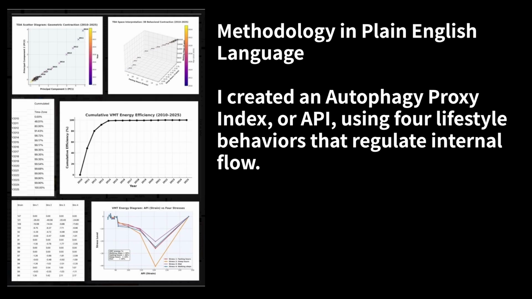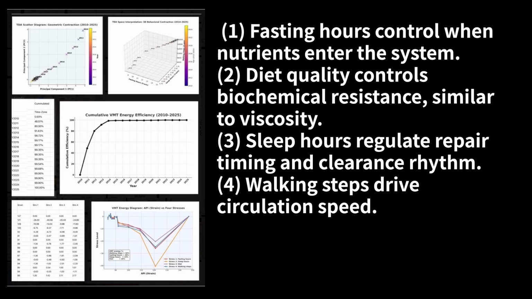Methodology in plain English language. I created an Autophagy Proxy Index, or API, using 4 lifestyle behaviors that regulate internal flow. 1. Fasting hours control when nutrients enter the system. 2. Diet quality controls biochemical resistance, similar to viscosity. 3. Sleep hours regulate repair timing and clearance rhythm. 4. Walking steps drive circulation speed.